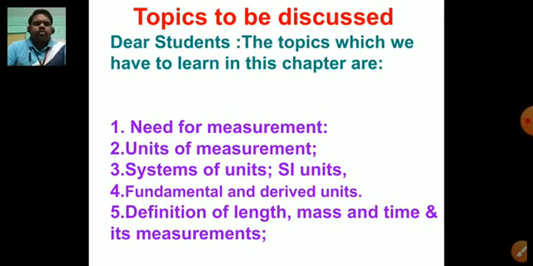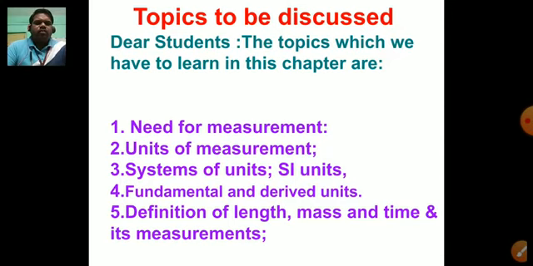So let us see, children, the topics which we have to discuss. There are so many topics in this chapter. The first topic is need for measurements.